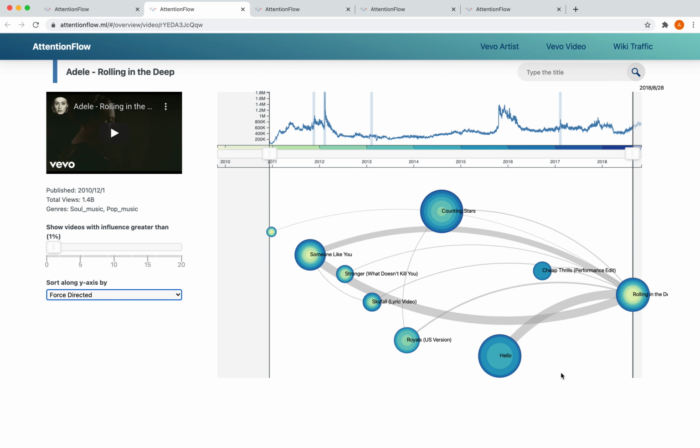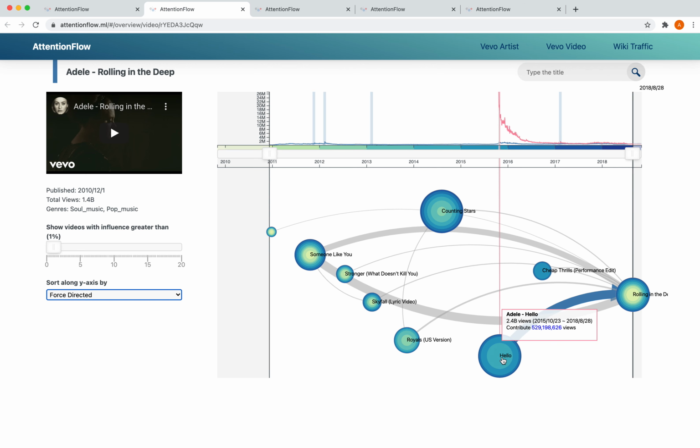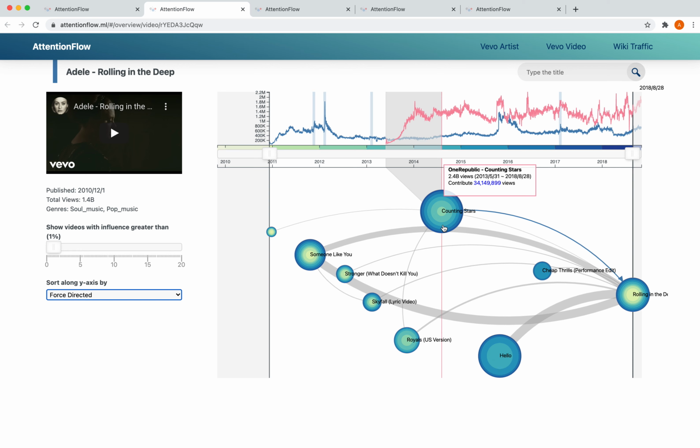Specifically, inside each node, we can see that there are many rings, each of which has a different color. Each ring corresponds to a particular year, and the size of each ring corresponds to the total amount of traffic accumulated in that year. For example, if we look at the tree ring for Hello, we can see that the video gets most of its traffic in the first 2 years, as indicated by how most of the area is occupied by the two innermost rings. In contrast, for Counting Stars, the traffic is fairly evenly distributed among all the years.